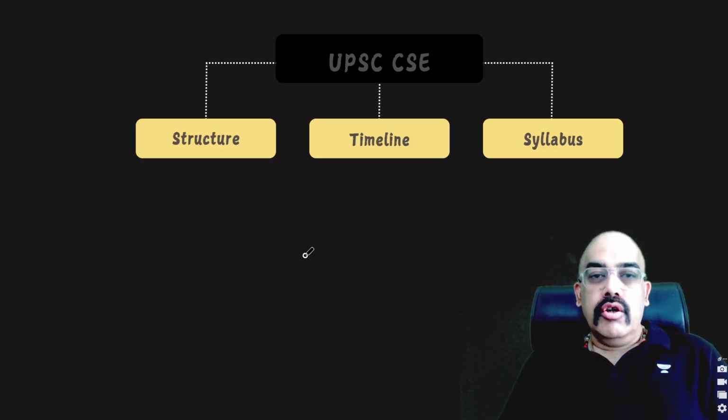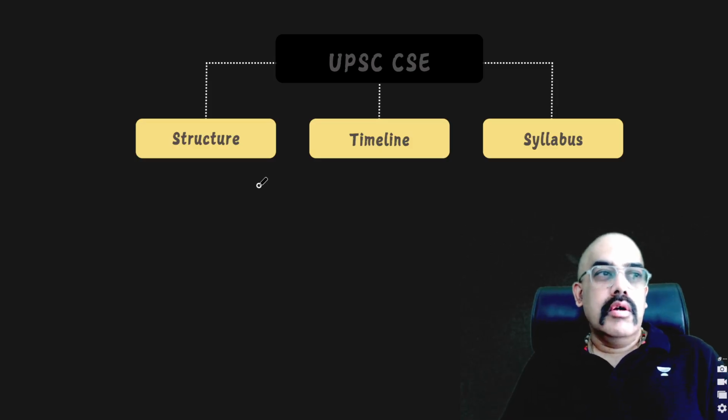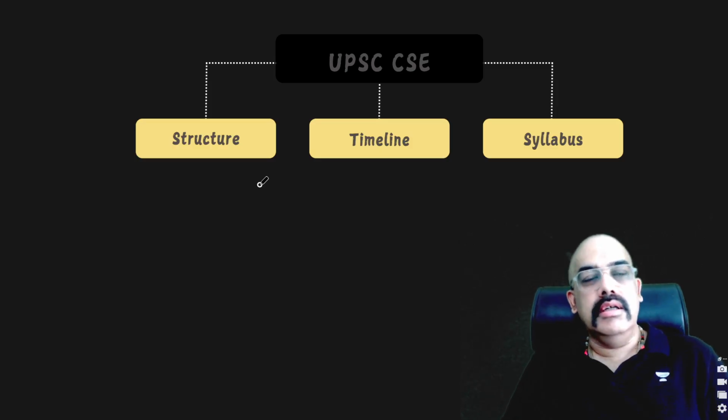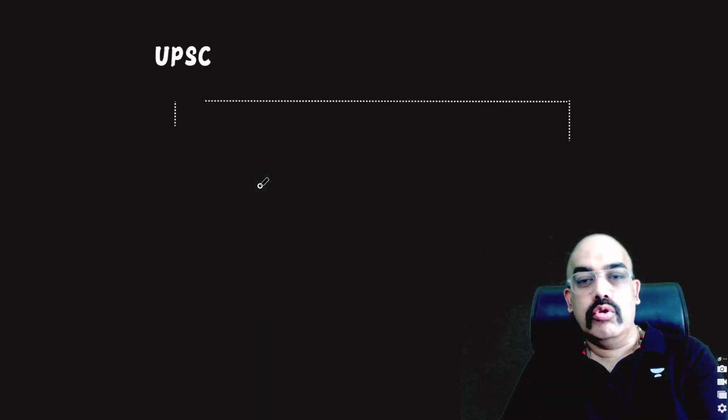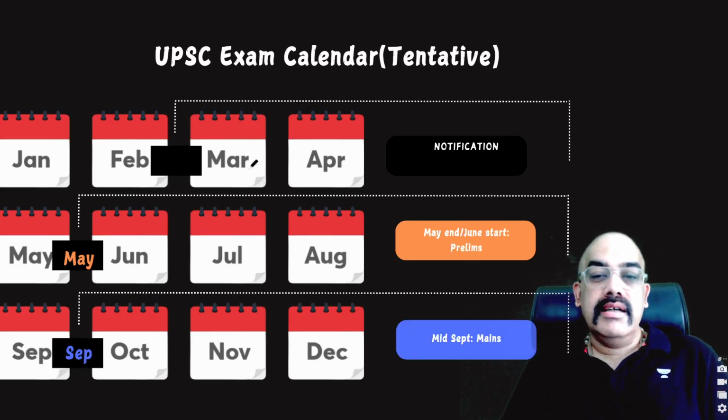I'll quickly run you through what is the UPSC Civil Services examination structure, timeline and syllabus. Although most of you are aware of it, many of you are not, and those who are not, for some reason unknown to most people like me who think that you should ask, they wouldn't ask. So I'll just quickly go through this entire process. Usually the UPSC exam calendar notification starts coming around Feb of that year.